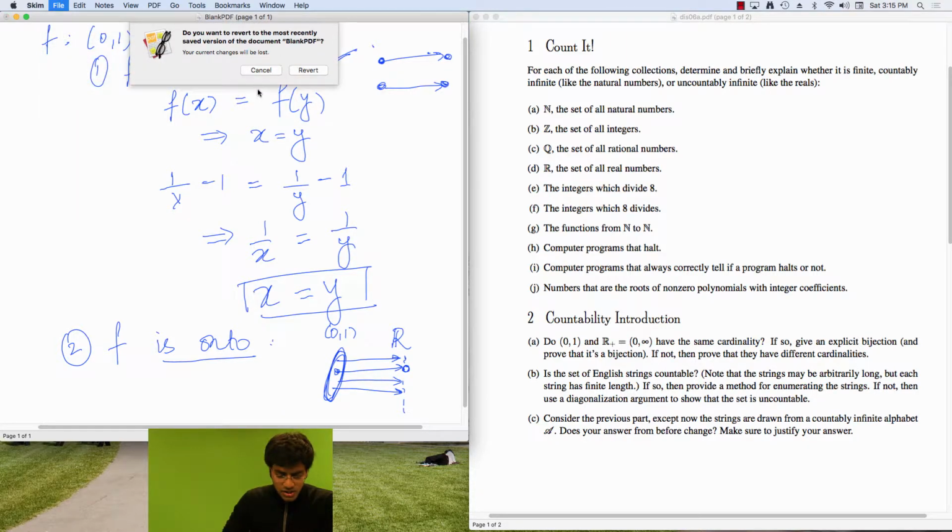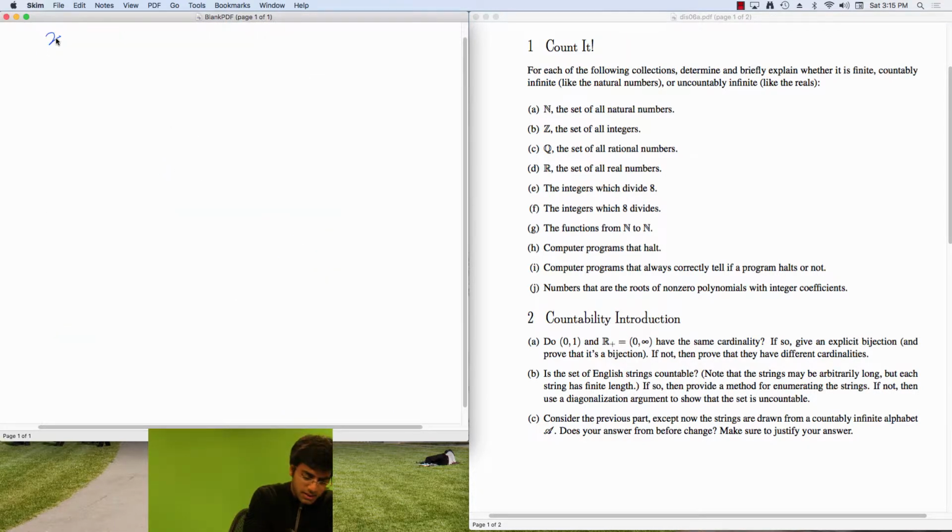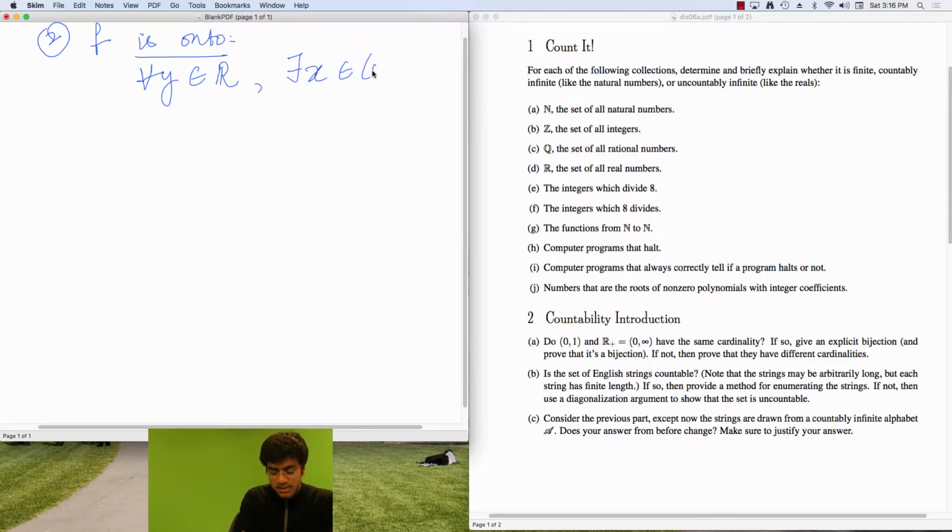Mathematically, the definition lends itself to being, if we say f is onto, then we're saying for every y that you pick in your codomain, which in this case is R, there exists some x in your domain, which is 0 to 1, such that f of x equals y.